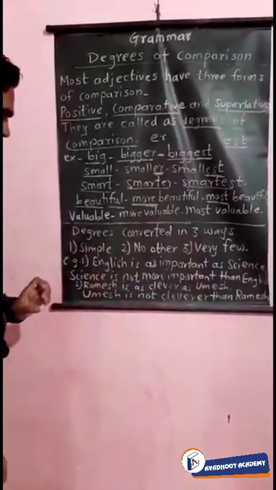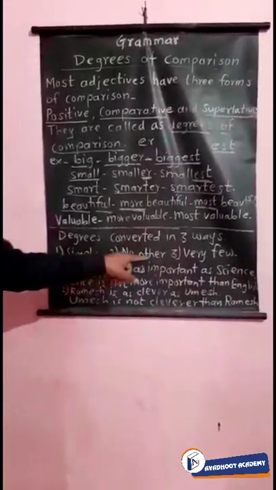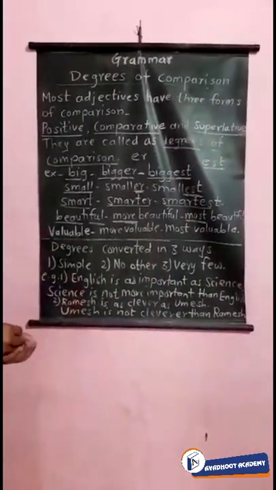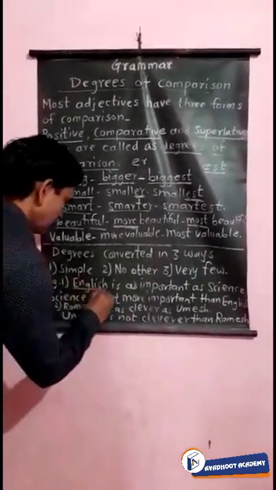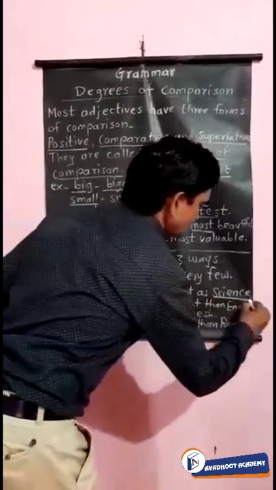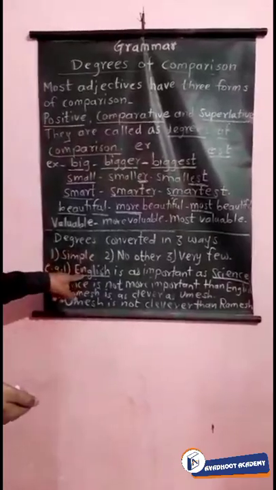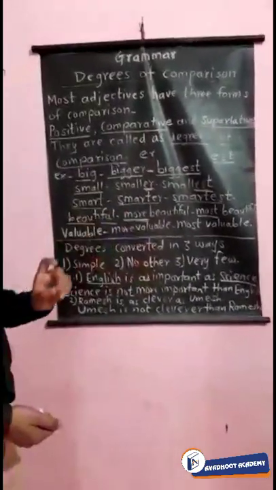So examples here: English is as important as science. See, I have taken two subject names here. First one English and second one science. What is the meaning of this sentence? English is as important as science.